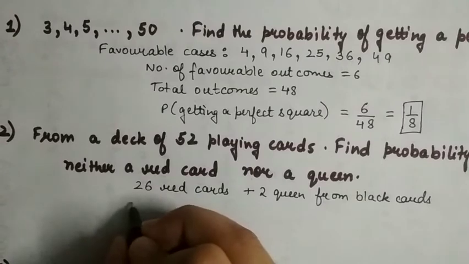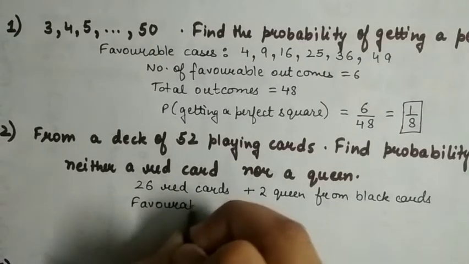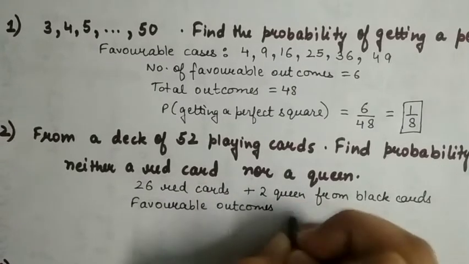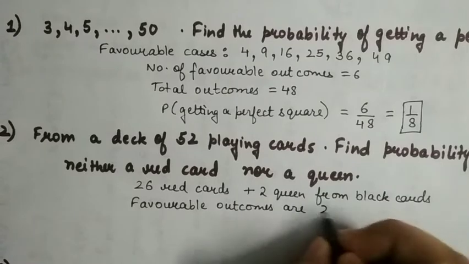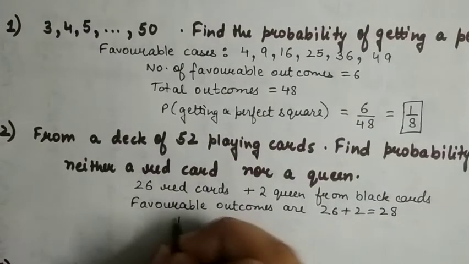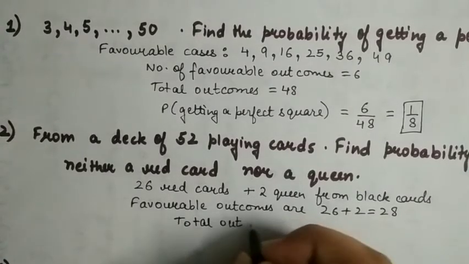So our favorable outcomes are 26 plus 2, that is 28, and total outcomes is 52.